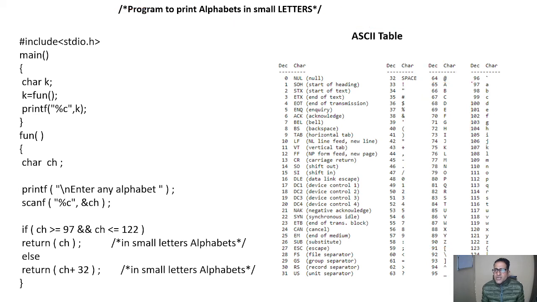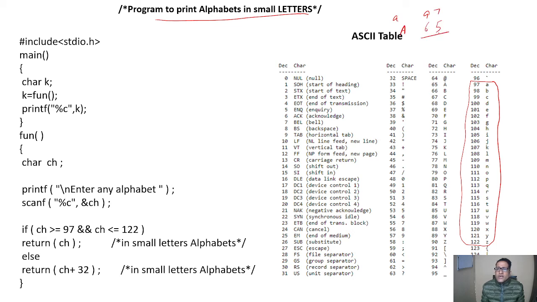Likewise, we can see from 97 onward we have the small letters. So our aim is to write the small alphabets. Here we can see small a has 97 and capital A has 65. So we can calculate the difference of these two.